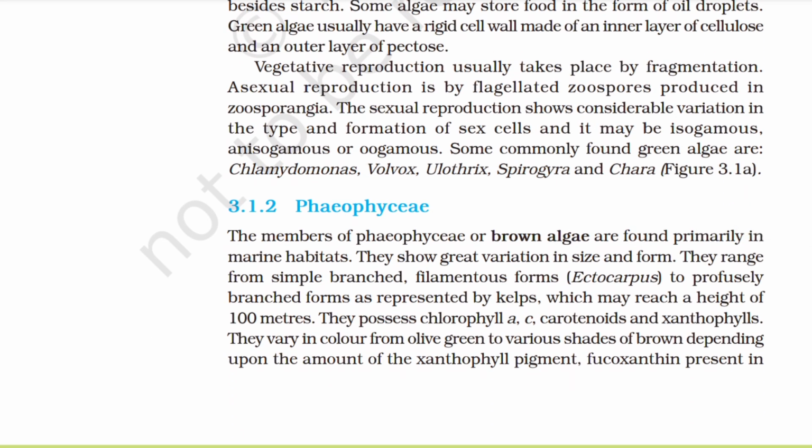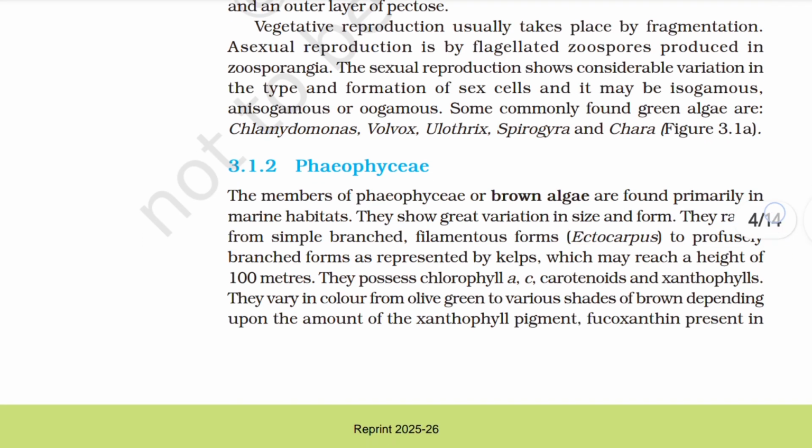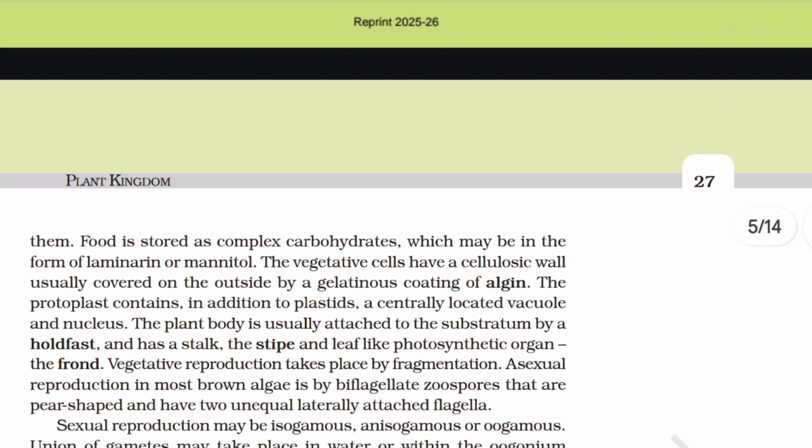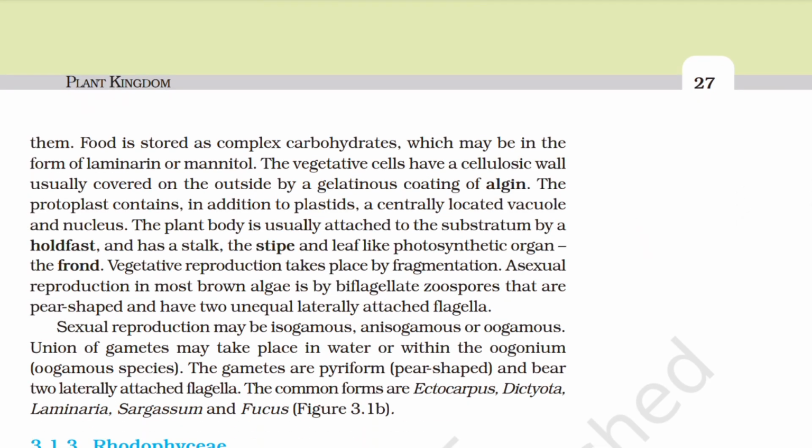3.1.2 Phaeophyceae. The members of Phaeophyceae, or brown algae, are found primarily in marine habitats. They show great variation in size and form. They range from simple branched filamentous forms to profusely branched forms as represented by kelps, which may reach a height of 100 meters. They possess chlorophyll a, c, carotenoids, and xanthophylls. They vary in color from olive green to various shades of brown depending upon the amount of the xanthophyll pigment, fucoxanthin, present in them. Food is stored as complex carbohydrates, which may be in the form of laminarin or mannitol.